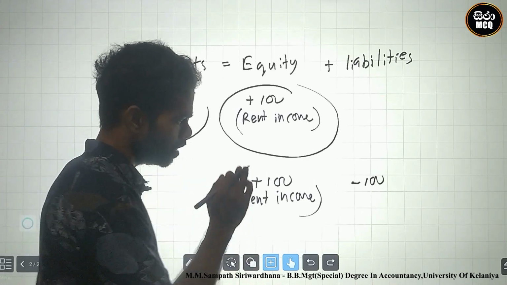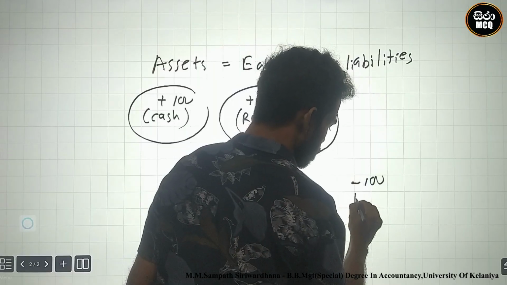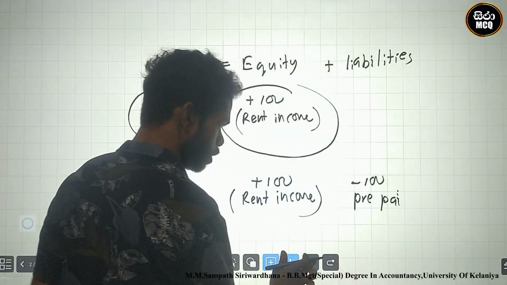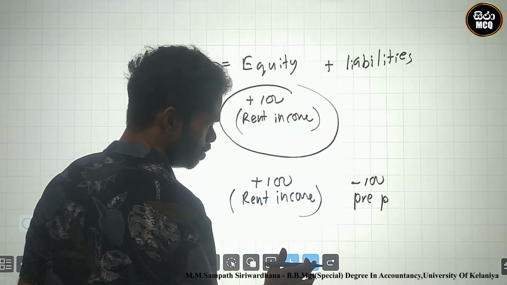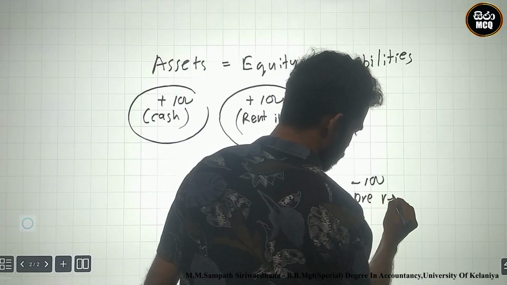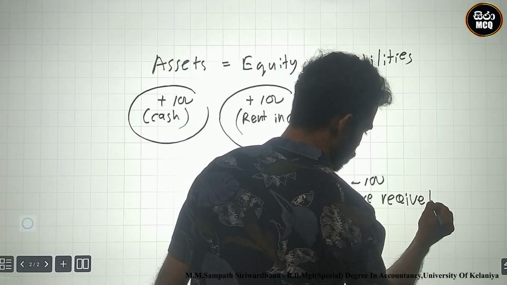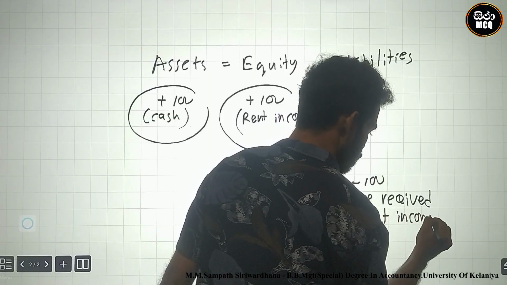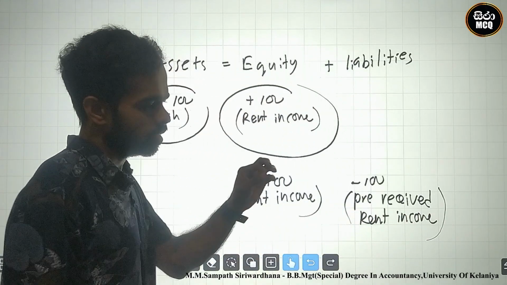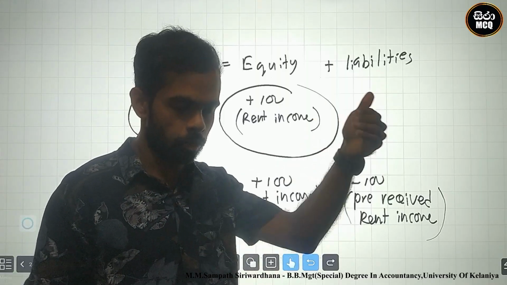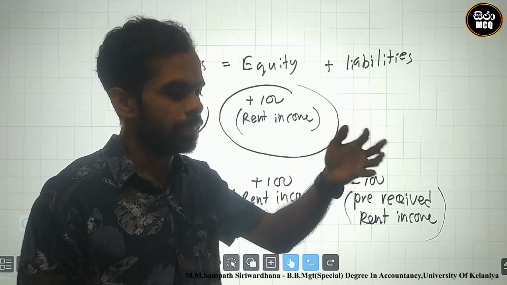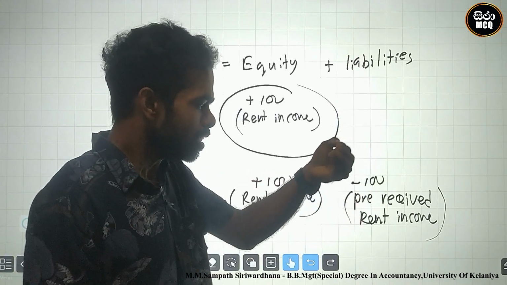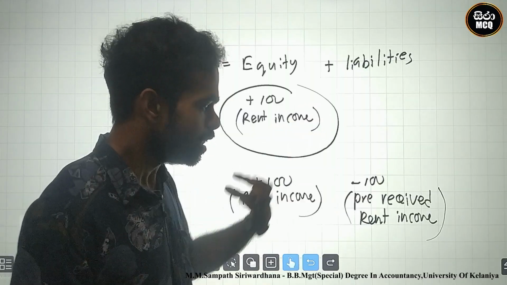It arises from pre-received rent. The outside party prepaid, so our side pre-received rent income.